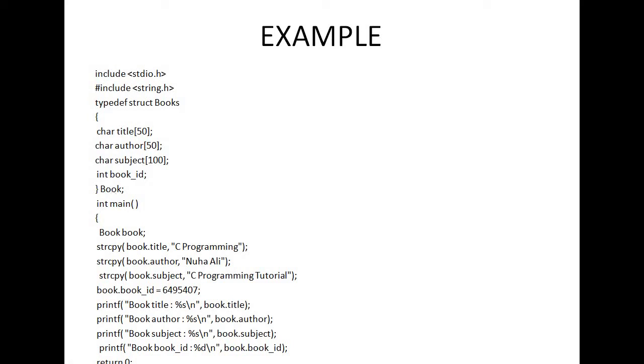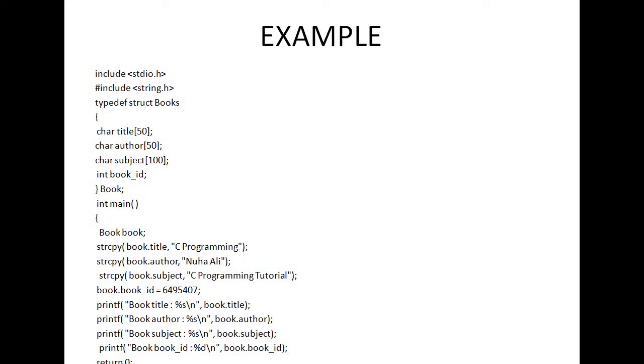Again I am telling, whenever I define the structure, next I can create the variable of the structure, because all of you know that the definition of a structure does not reserve any space in memory. Space is created whenever I am creating the variable of the structure.